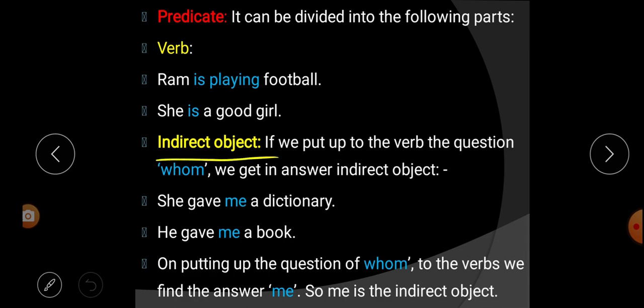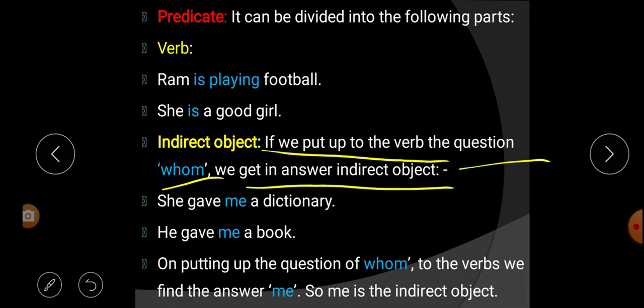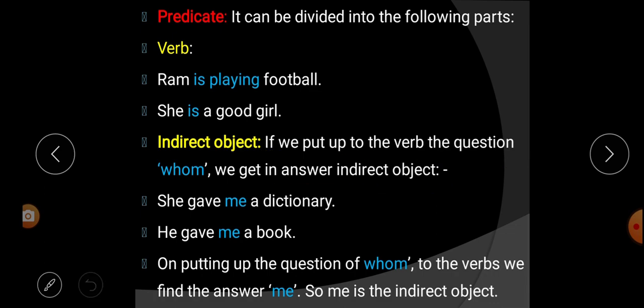Second, indirect object. If we put the question whom to the verb, we get the answer: the indirect object.